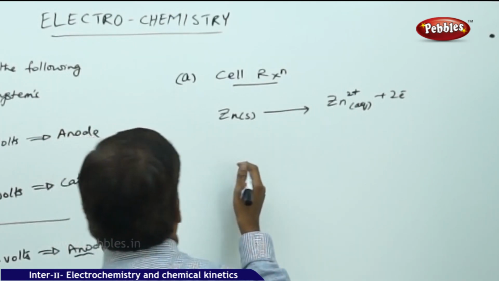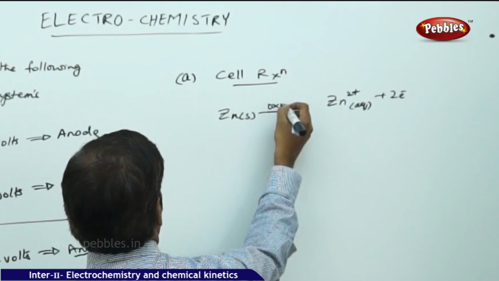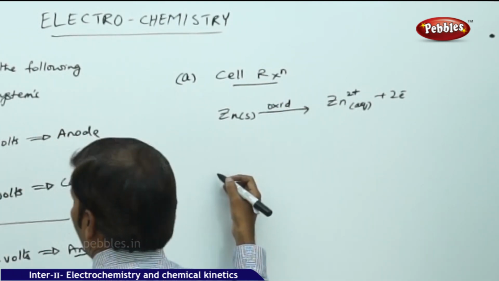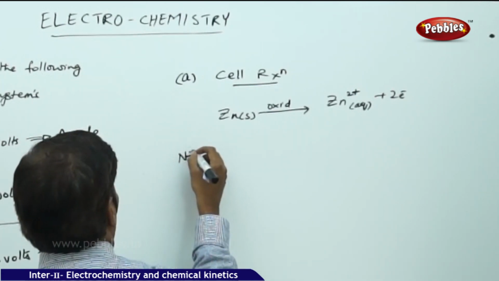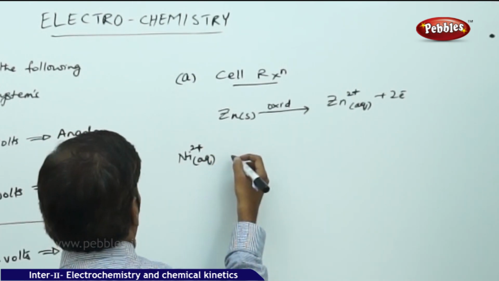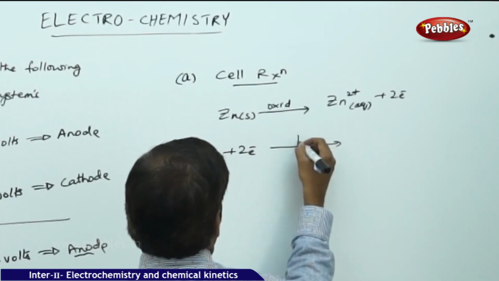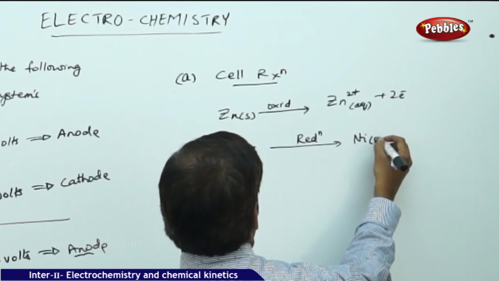Then nickel is getting reduced at the cathode, so Ni2+ aqueous plus 2 electrons gives reduction to Ni solid.